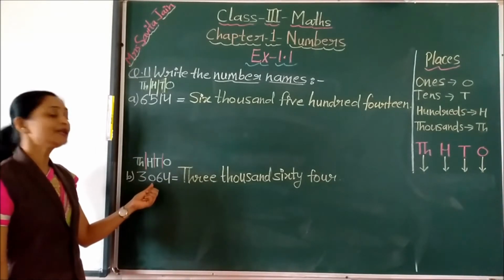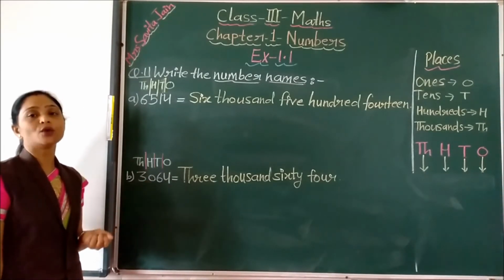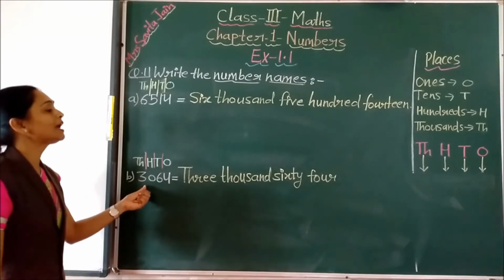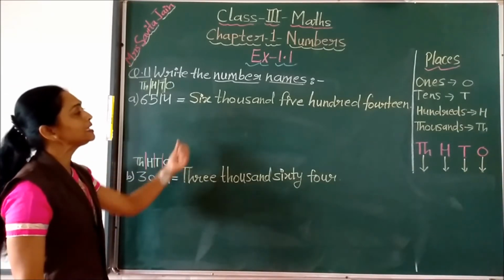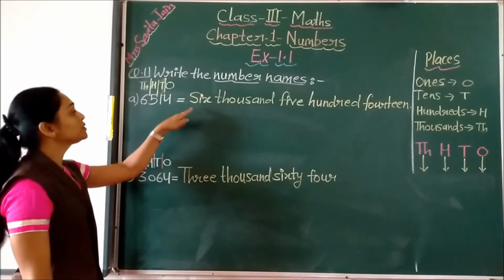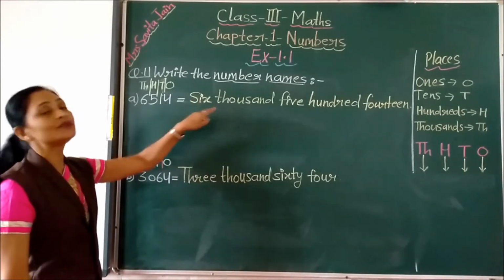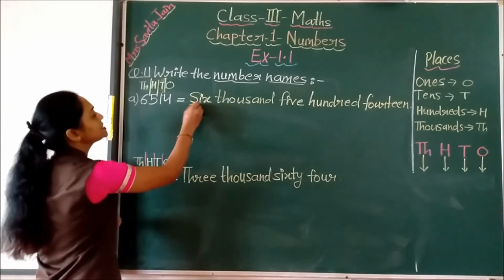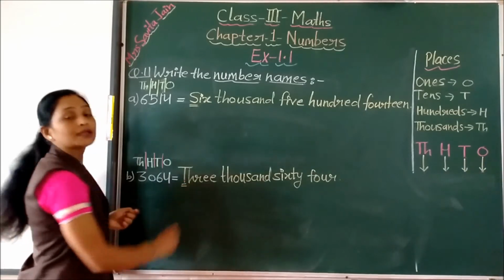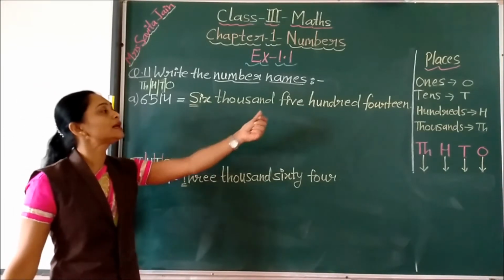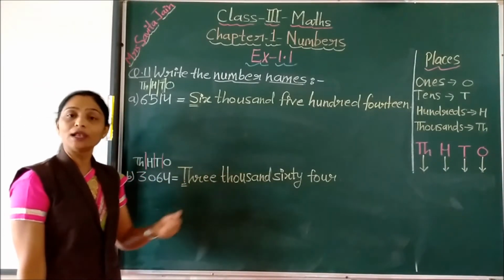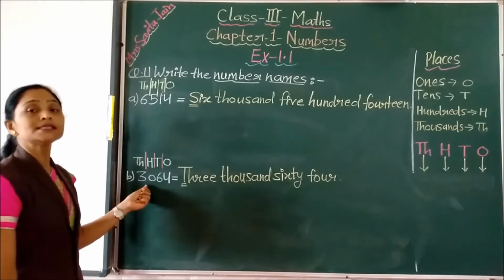But when you are writing in figures, you have to mention that 0 also. And one more thing we have to remember, children, when we are writing these number names, we have to start always the number name with the capital letter. Yes, children, we have to start with the capital letter, and rest all the letters we have to write small letters. Yes.